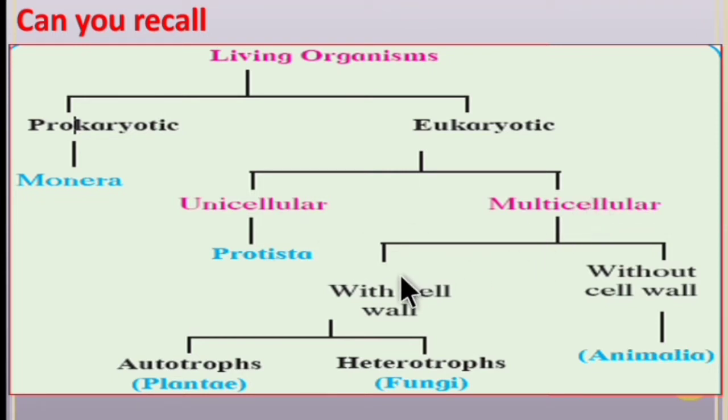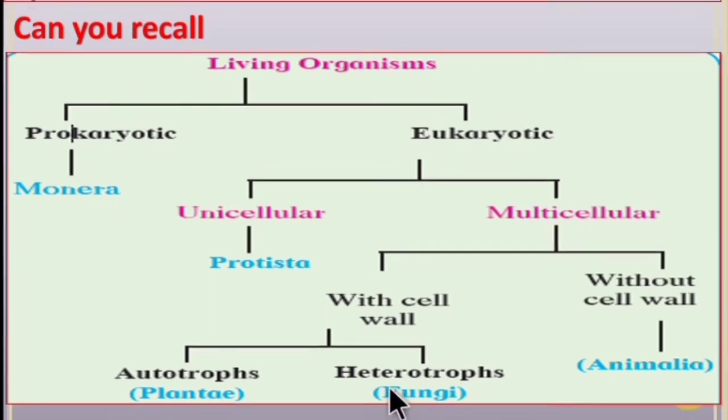Multicellular consists of with cell wall and without cell wall. With cell wall consists of autotrophs. Autotrophs consist of kingdom Plantae. Heterotrophs consist of kingdom Fungi. Without cell wall consists of kingdom Animalia.